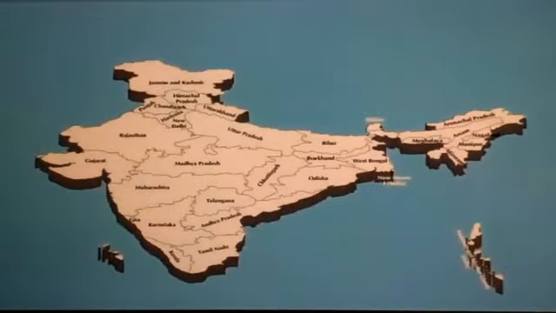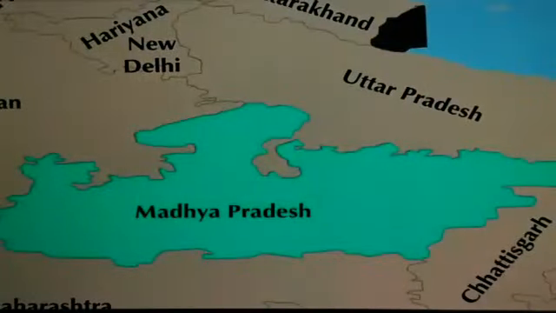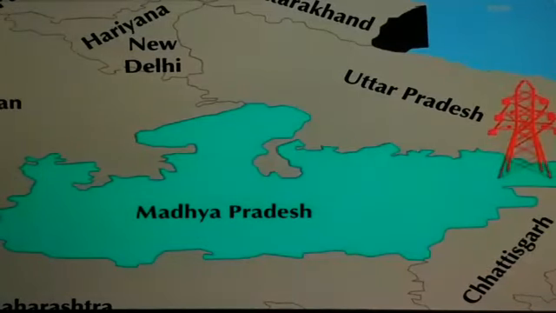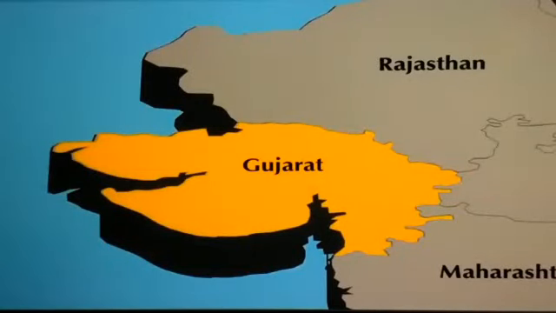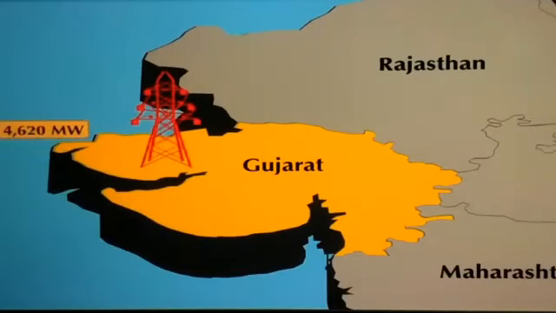Now just for information, some power plants in India and their capacities are given. First one is in Madhya Pradesh, Vidyanagar. The power plant's capacity is 4760 megawatt electricity. Next one is in Gujarat, Mundra. There a power plant is there, with the capacity to produce 4620 megawatt electricity.